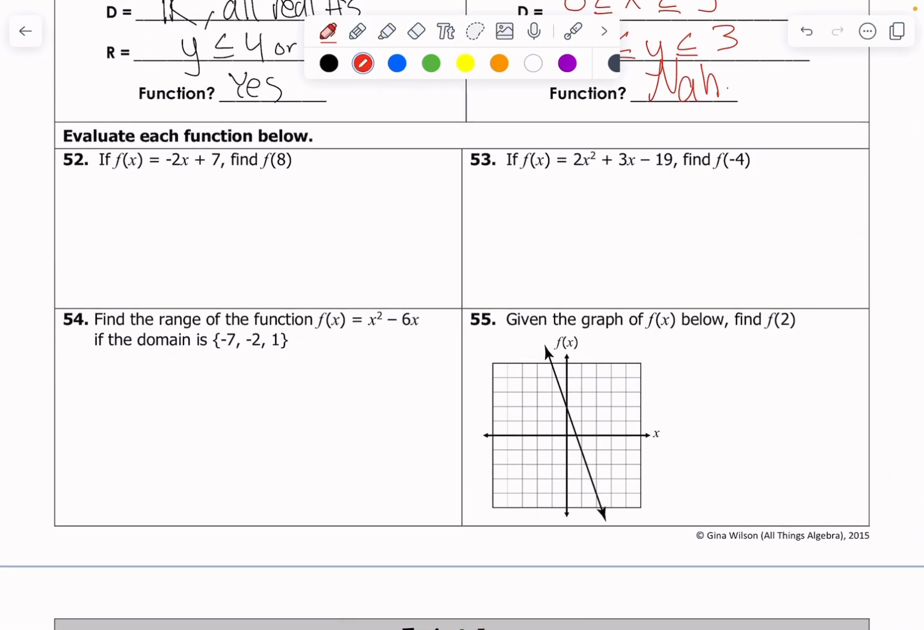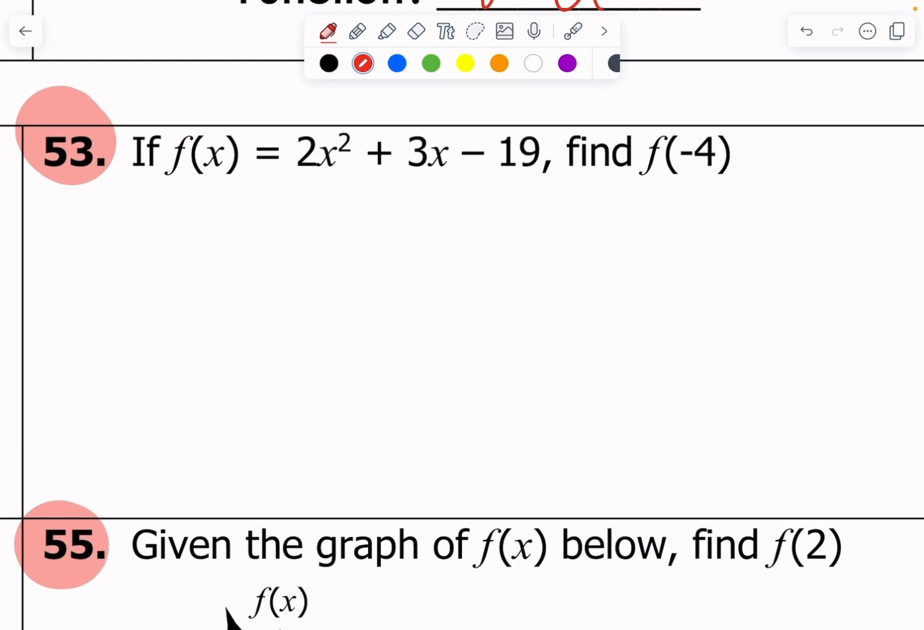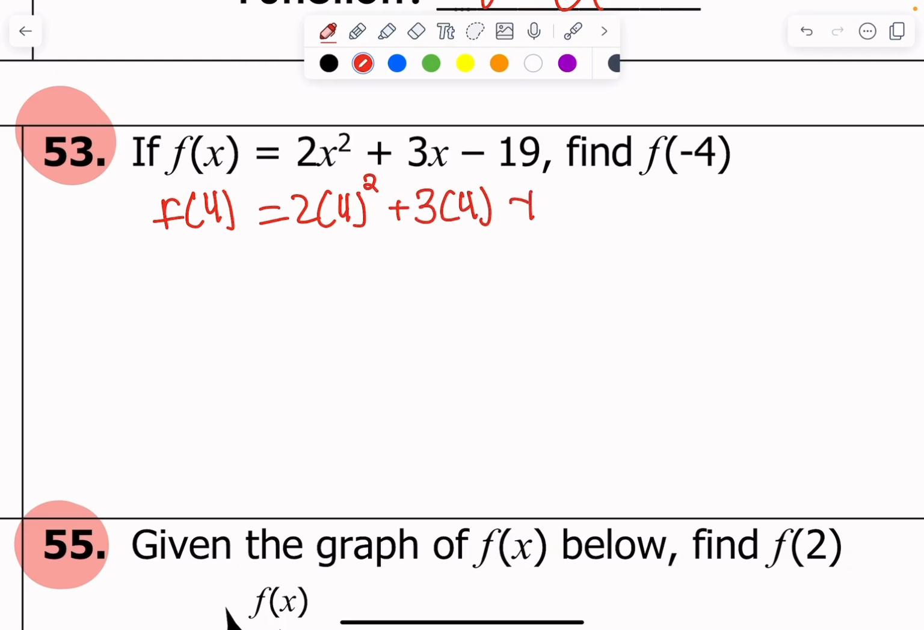This also is something that shows up quite a bit. And so I'm going to do, let's see here, 53, 55, and 54. 52 is pretty easy. We'll start at number 53. If they give us some function and they tell us it's equal to 2x squared plus 3x minus 19, and they say find f of 4, okay? So there's f of x. F of 4 will be the same thing as 2 times plugging in a 4 everywhere I see x. 3 times 4 minus 19.